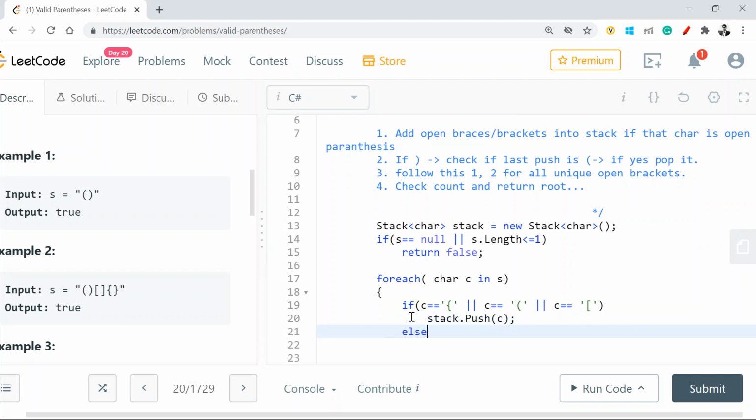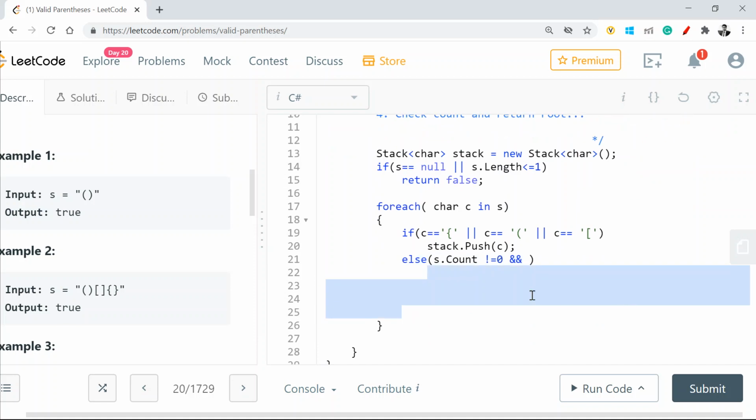Now what if it's not any of these? So what you're going to say is, okay, if my stack contains a value, because I'm going to pop the value, if my stack.count is not equal to 0, because we are going to pop out of it. In Java, I think we use isEmpty as an inbuilt method, which tells us whether we have a value in it or not.